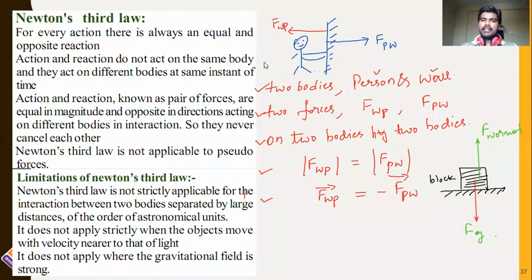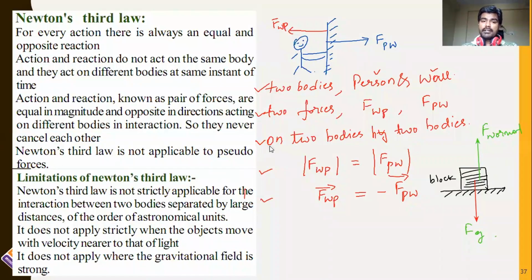See, first condition, there are two bodies, the person and the wall in the first case. Now here there are two bodies. Block is one body, ground is the other body. The first condition is satisfied. Coming to the second condition, there should be two forces. Of course, there are two forces: one is gravitational force, the other one is normal reaction. The second condition is also satisfied.